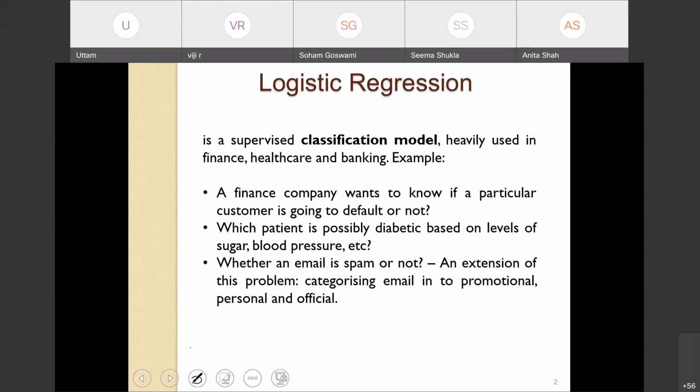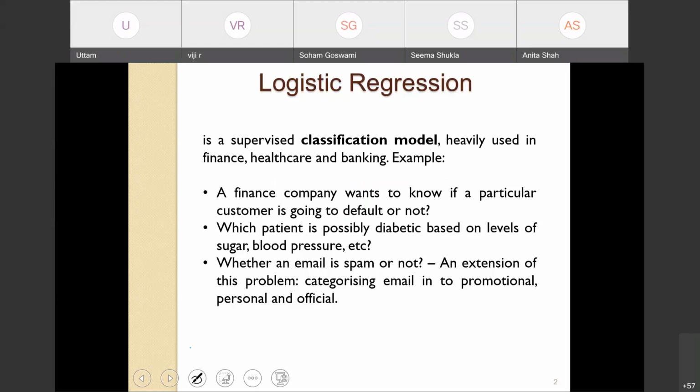One such example of a classification model is logistic regression. It's widely used in different domains such as finance, healthcare, banking, etc. What are the particular applications where logistic regression is useful? A bank or a finance company wants to know if a particular customer is going to default or not.